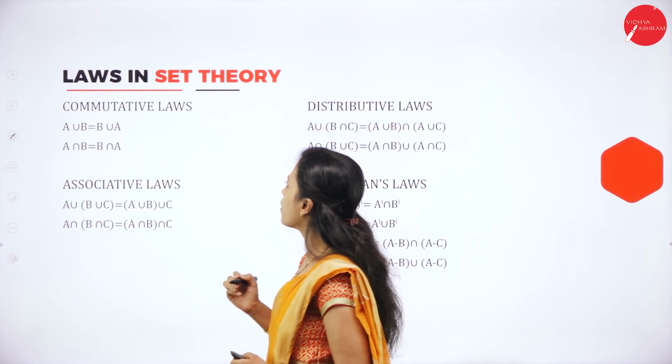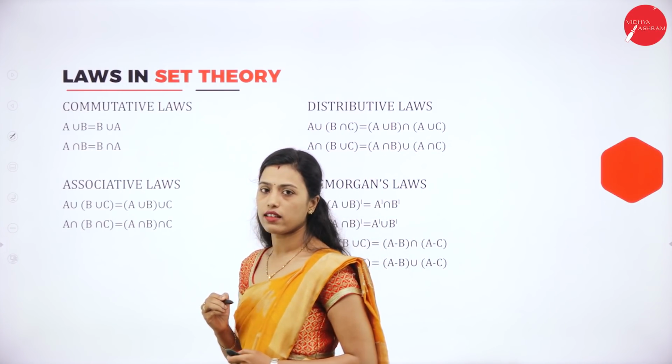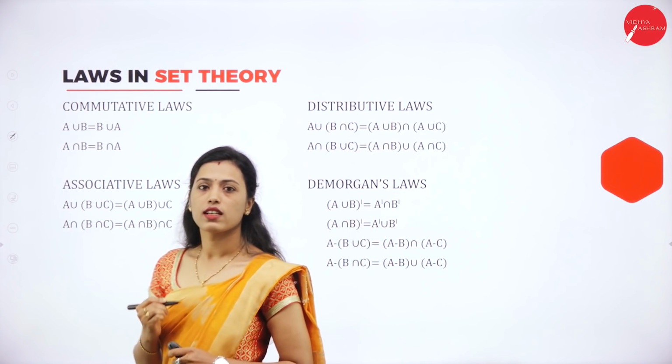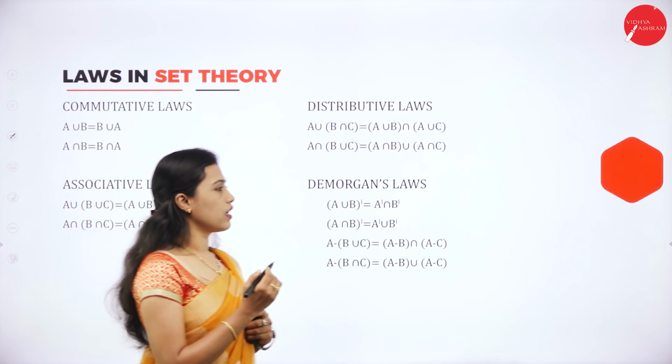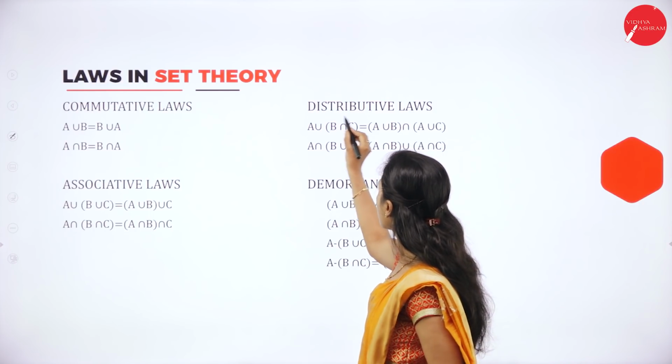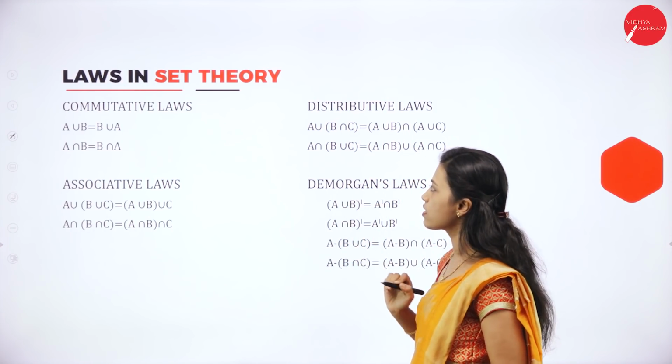Next, we have laws in set theory. There are 4 important laws in set theory: commutative law, associative laws, distributive laws and De Morgan's law.